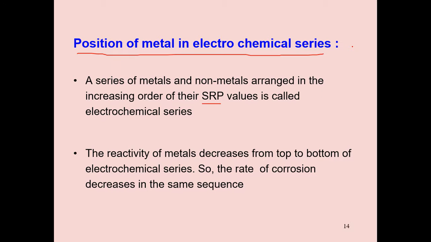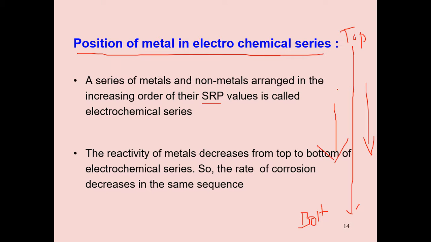Suppose you arrange a series like this. Above is the top position, and this is the bottom position. From top to bottom, reactivity decreases, so corrosion also decreases.